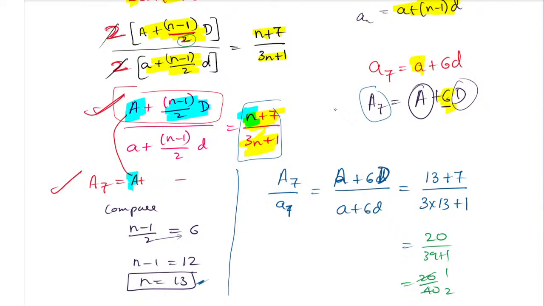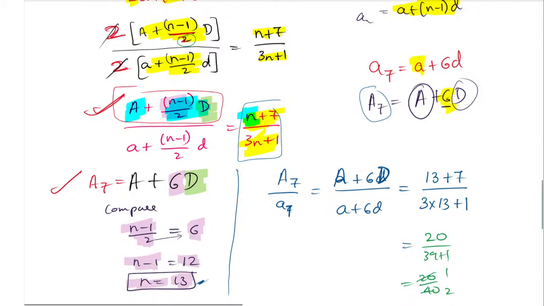So if you want, write it down properly. In place of d we have d only. But in place of this 6 we have n minus 1 divided by 2. So we have to find that n minus 1 divided by 2 is equal to 6. Compare. So n minus 1 will be 12 and the n value will be 13.